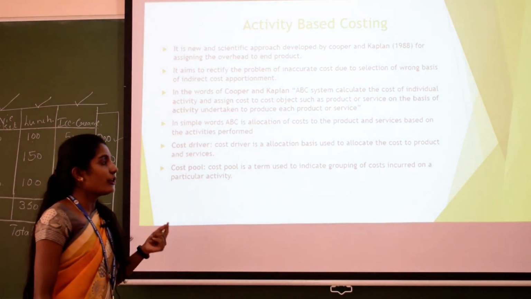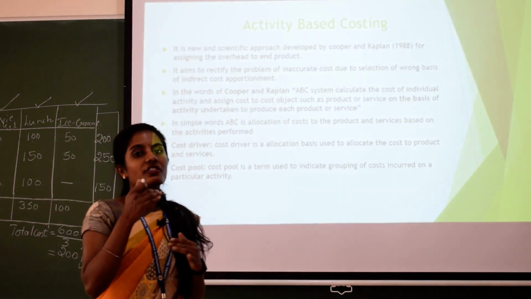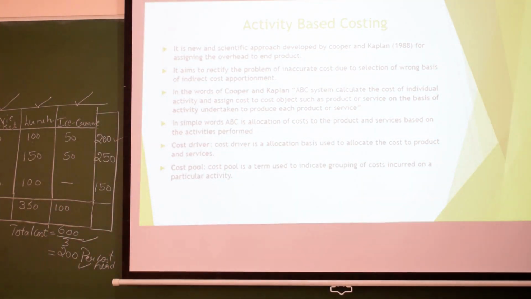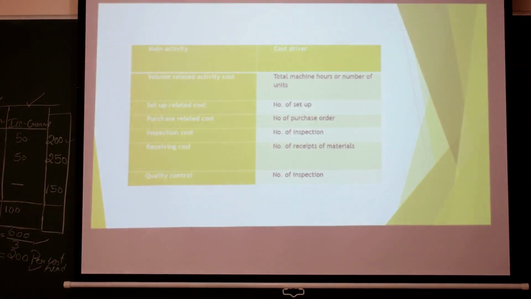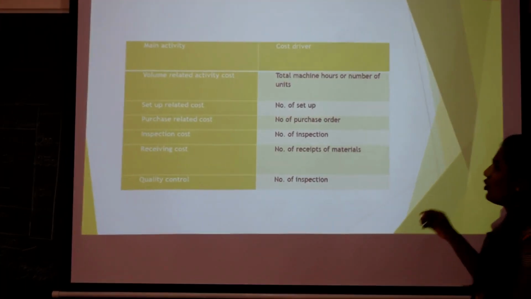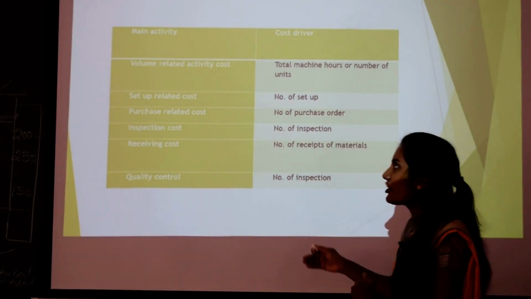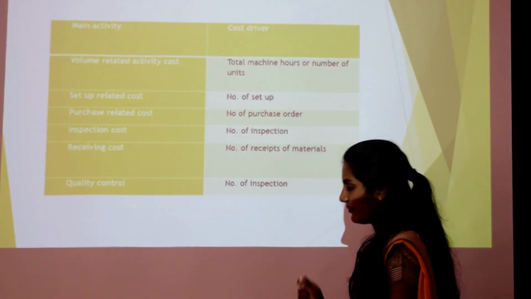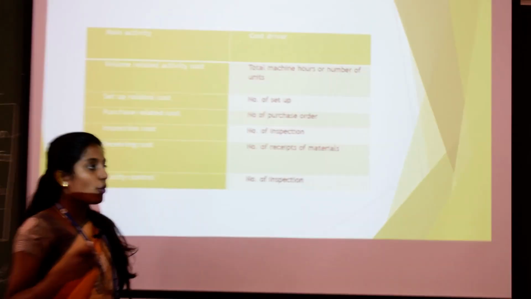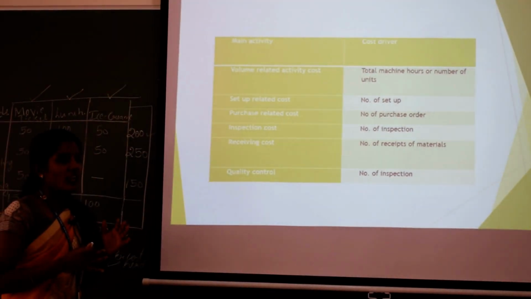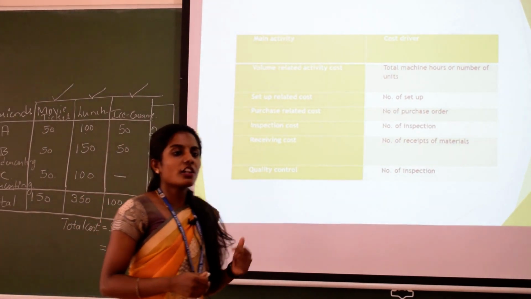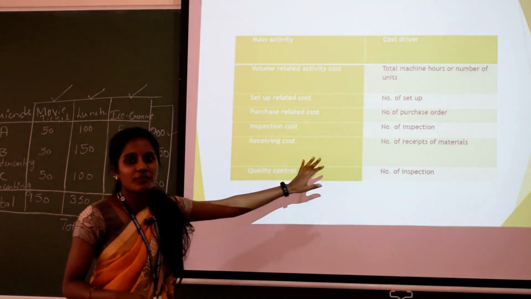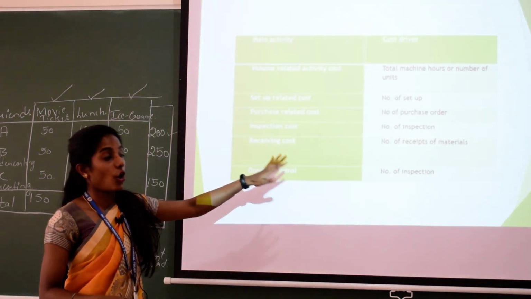And next we are going to see what the different types of cost drivers and cost activities are. You can see here there are two main concepts in your ABC costing. The first one is main activities and the second one is cost drivers. So for example, when you deal with activities in the production department or the service department, these are very important concepts in ABC, that is activity based costing.